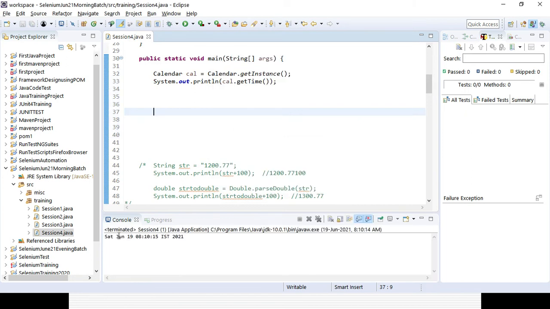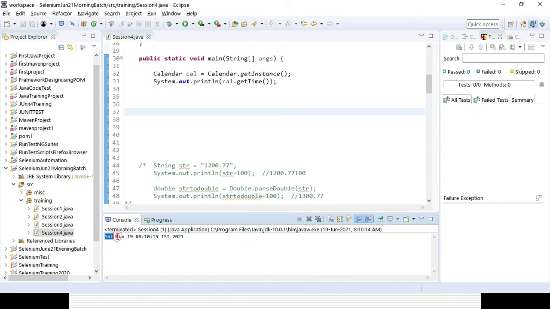You can see this is what is coming: Saturday, June 19, 8:10:15 IST 2021. That is the date here. That is the month, that is the day, and this is the hour, minute, and second. Means 8:10:15 IST, Indian Standard Time, based on the settings in my calendar, whatever I have set.